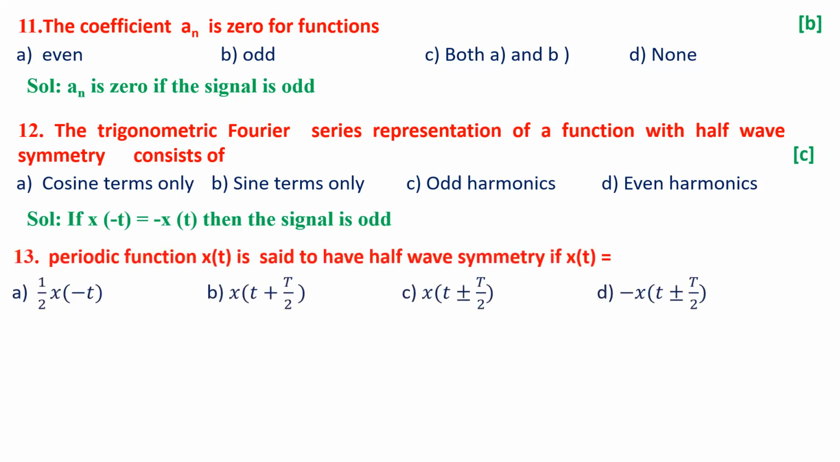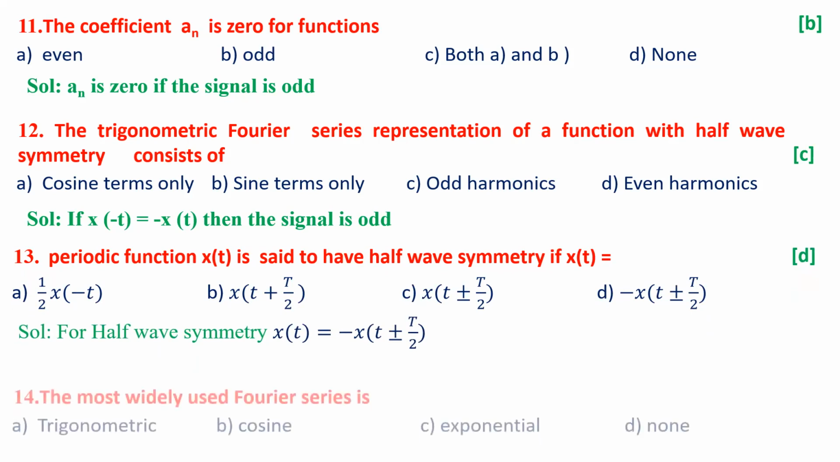A periodic function x of t is said to have half-wave symmetry if x of t equal to x of minus t, x of t plus capital T by 2, or x of t equal to minus x of t plus or minus T by 2. So the answer could be D. According to the definition, half-wave symmetry is x of t equal to minus x of t plus or minus T by 2.